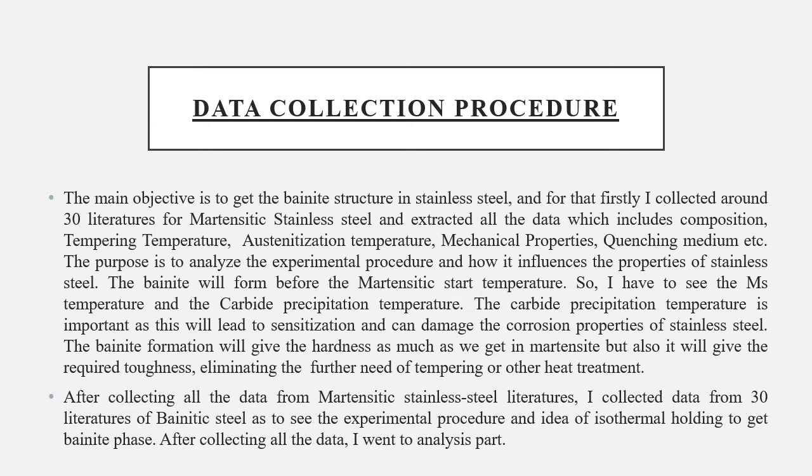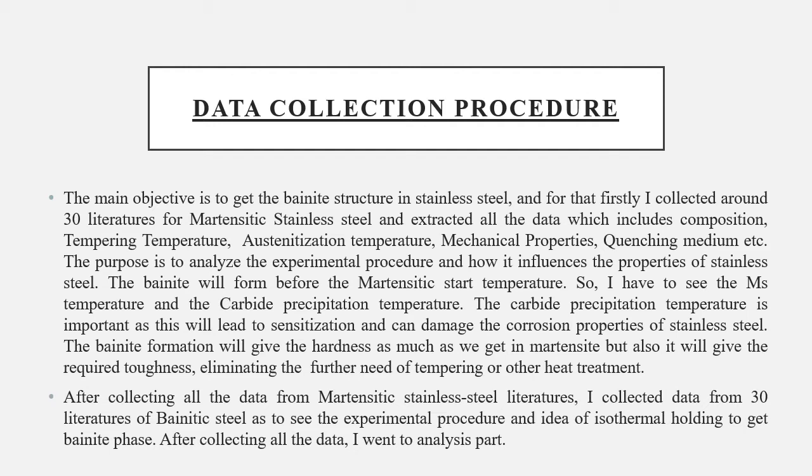We collected data from martensitic stainless steel, and since we wanted to have a bainite structure, we thought that bainitic steel literature would also help us get the kinetics and the preparation method for bainite in steels. Bainite formation in steels has already been done, so our focus was to get the bainite in stainless steel.